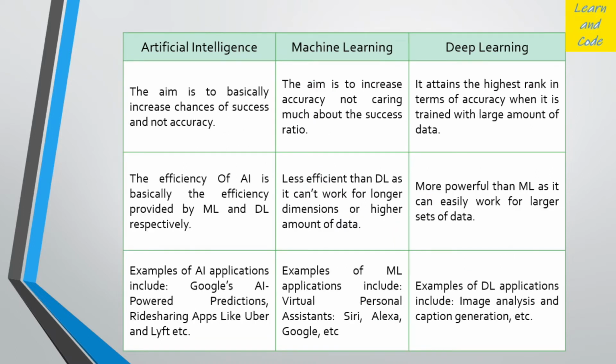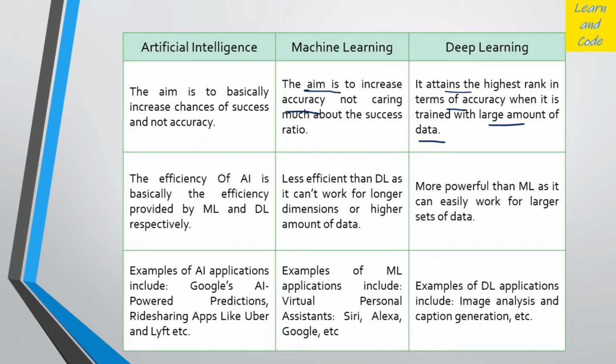Here, the main objective of any AI algorithm is success. But in the case of machine learning, we are also measuring accuracy. That means the performance of the algorithm should increase as there is an increase in the data and in the training. And if we talk about DL, it attains the highest rank in terms of accuracy when it is trained with a large amount of data. This is a fundamental difference, or you can call it a fundamental requirement of any deep learning algorithm, that it needs a huge amount of data.